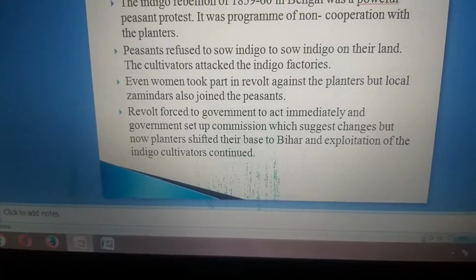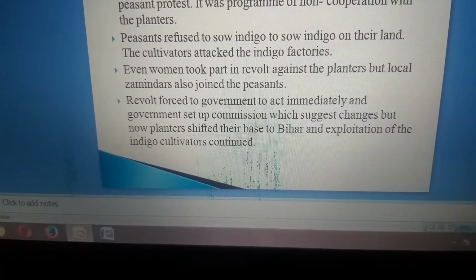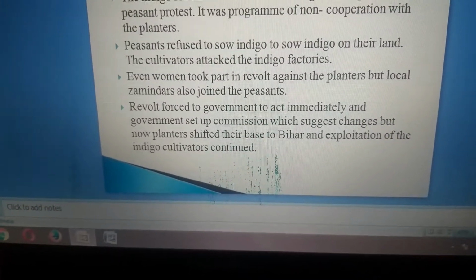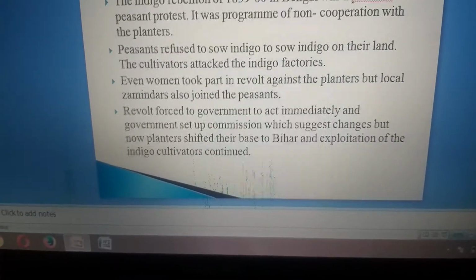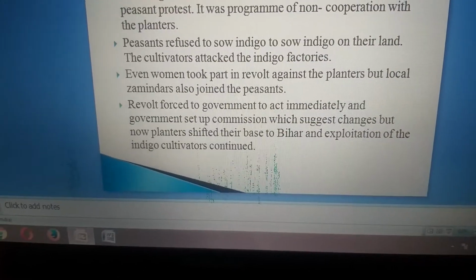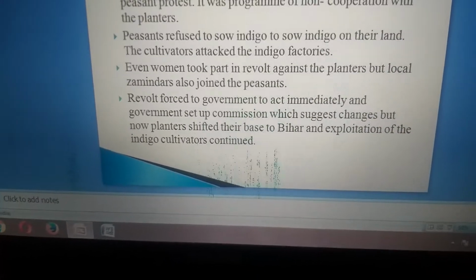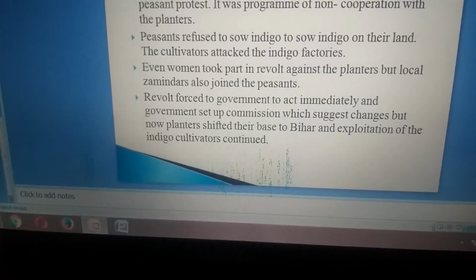When the revolt started in Bengal, the company changed their base and started to force the peasants to grow indigo in Bihar, and exploitation of indigo cultivators continued.